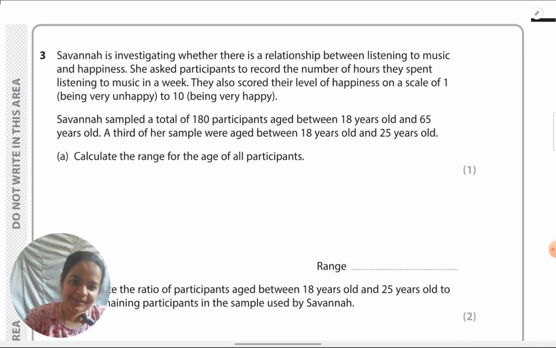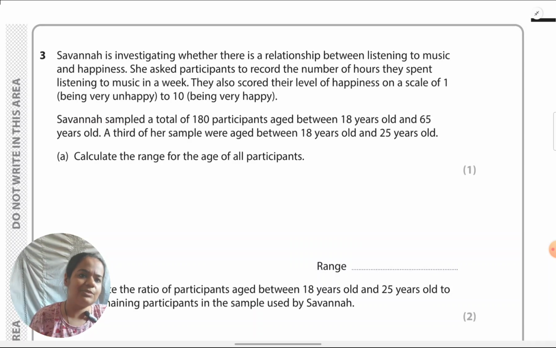Range is simply the highest minus the lowest score. So we just have to see which is the highest age specified in the situation minus the lowest age. That's all there is to it. Then it's a simple subtraction. Just have to minus and you get the answer. You're allowed to use a simple calculator in the paper. By simple, we mean non-scientific. So you're allowed to use that. Feel free to do that. Sometimes you might just want to use it for verification purposes. You've done it manually because it's simple, but just to be double sure, it's a good habit to double check once you do it on the calculator also.